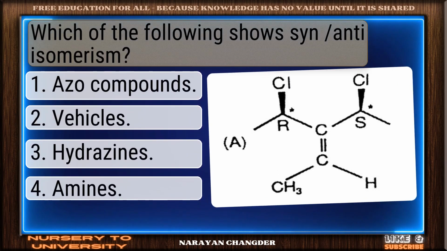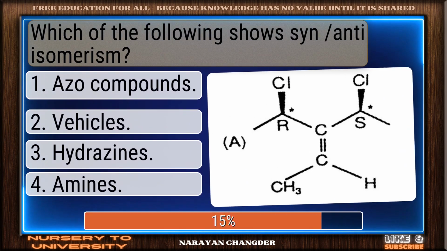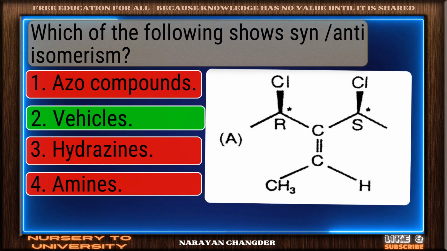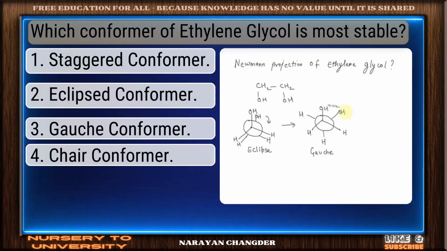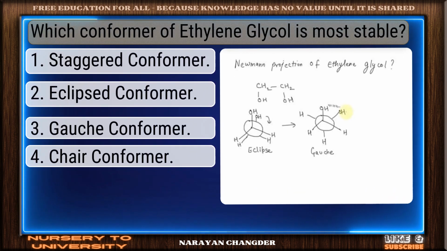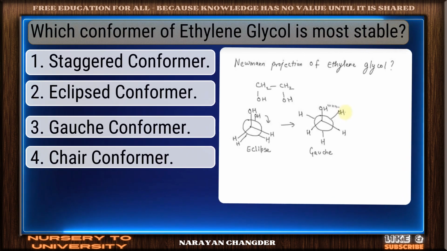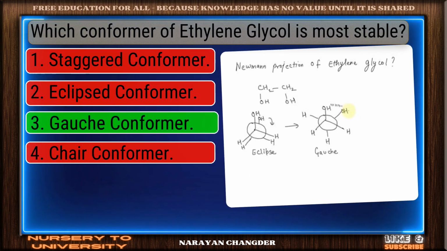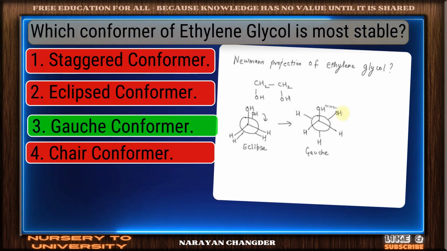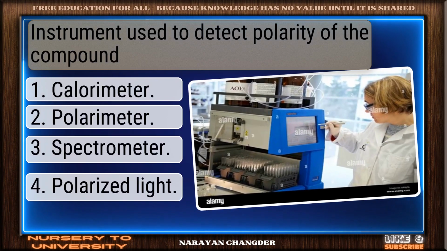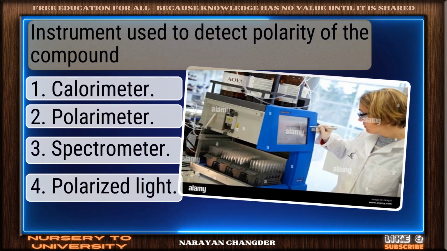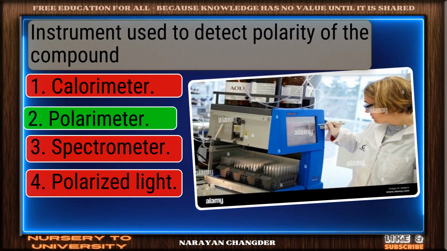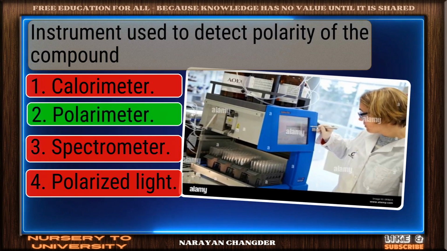Which of the following shows syn and anti isomerism? Exactly. This makes sense and it is right choice. Which conformer of ethylene glycol is most stable? Great thinking. Gauche conformer is the right choice. Instrument used to detect polarity of the compound. Right choice. Polarimeter is the best answer.